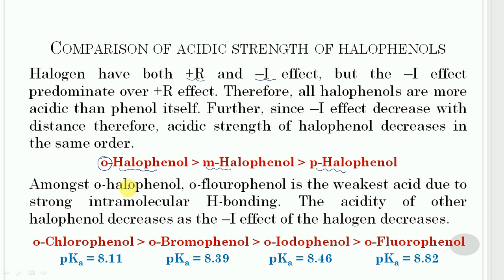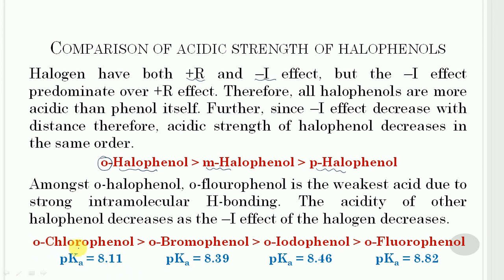Amongst the orthohalophenols, orthofluorophenol is the weakest acid due to a strong intramolecular hydrogen bonding. The acidity of the other halophenols decreases as the minus I effect of the halogen decreases. Thus, the acidity of all orthohalophenols decreases in this order.